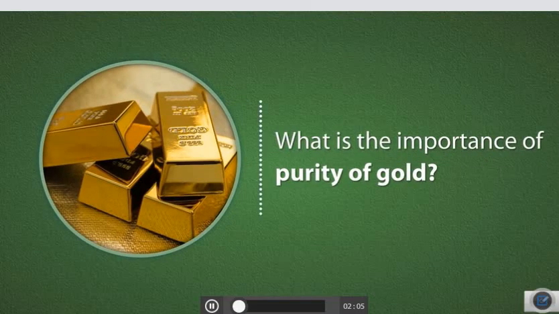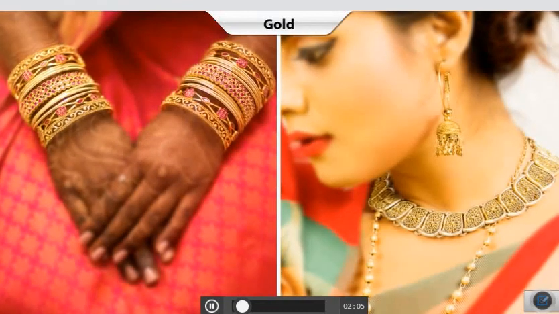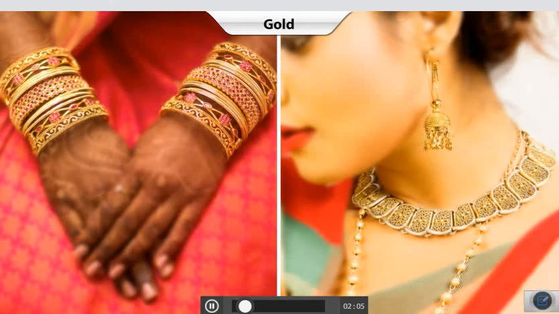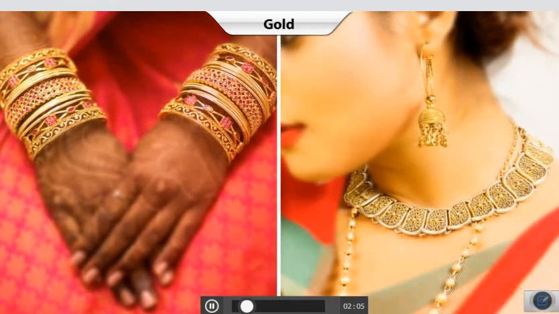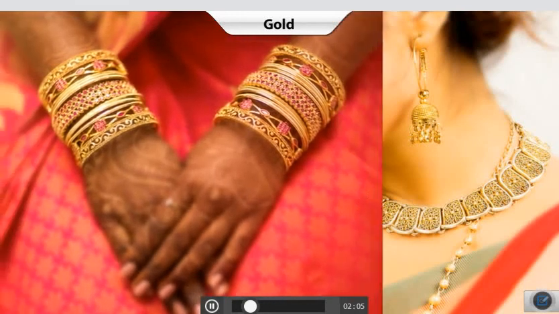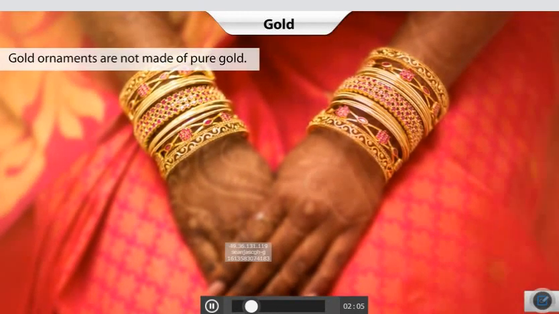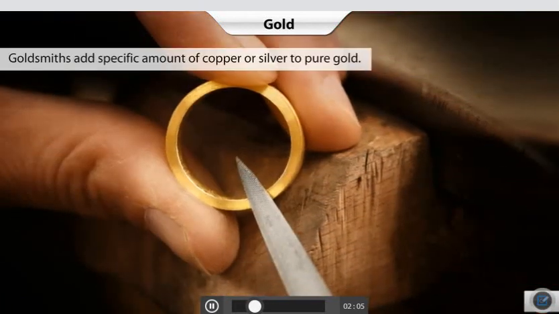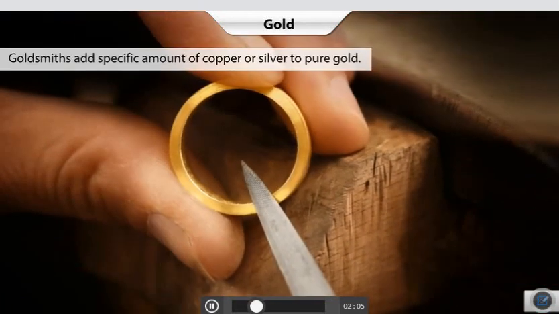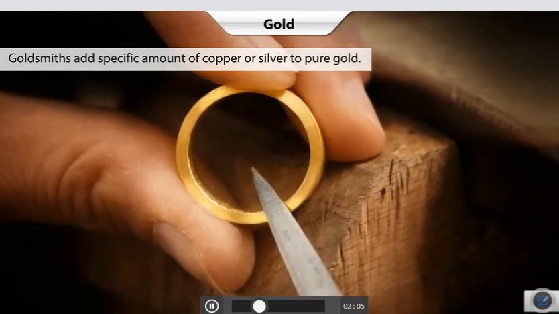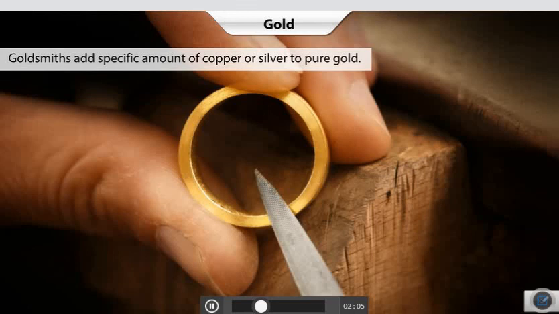What is the importance of purity of gold? You might have worn gold jewelry during functions or seen someone wearing it. They look bright and shiny and seem strong, don't they? However, these gold ornaments are not made of pure gold. Do you know why? Usually, the goldsmiths add specific amount of copper or silver to pure gold. So, why is this required? Let's discuss it in detail.